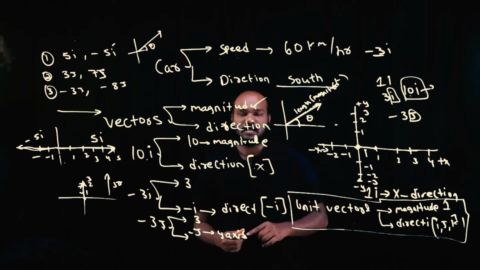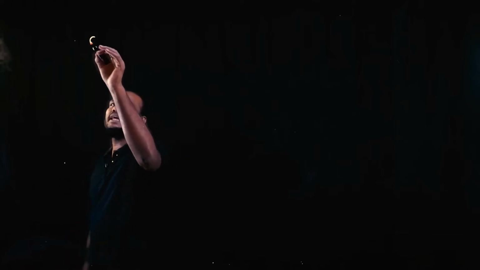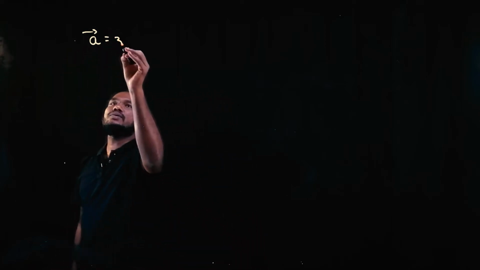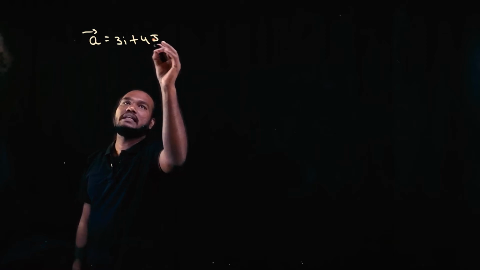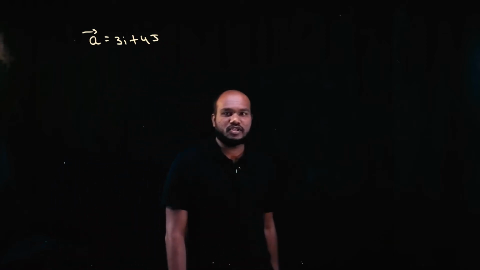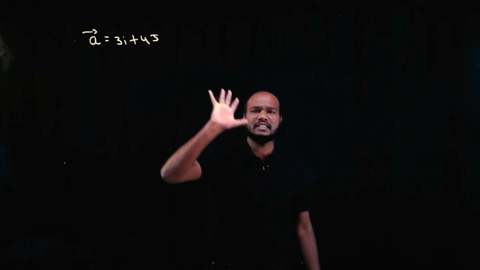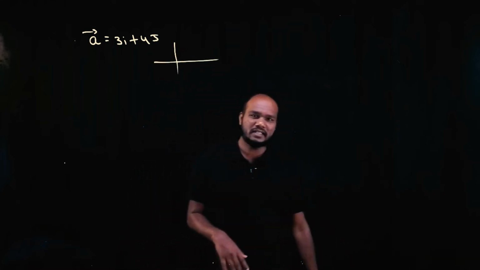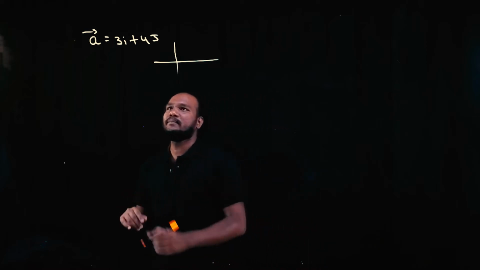Okay. Now let's draw another diagram where you can come out of the fear of vectors. See, if I have a bar, we call it a bar or vector A. You have to pronounce it as a bar or vector A. Vector A is equal to 3i plus 4j. If this is a question I have given, 3i plus 4j, ಇದನ್ನ represent ಮಾಡಬೇಕಪ್ಪ. So how do we do it? We call this position vector. Let's understand why it is called such a way.